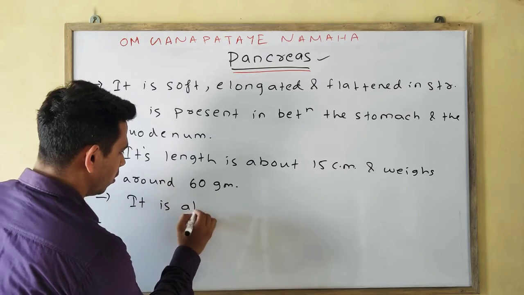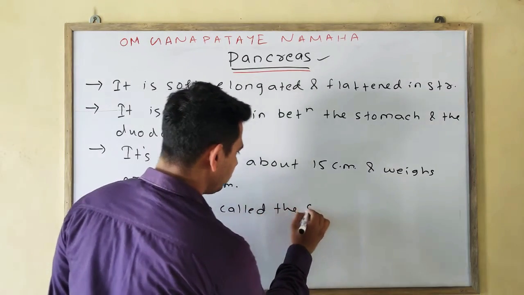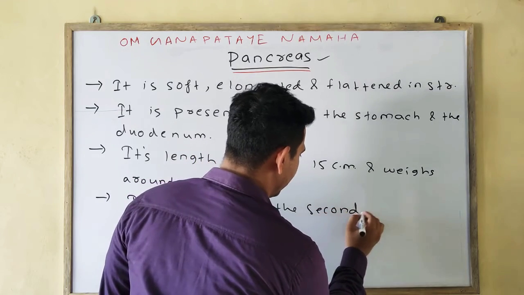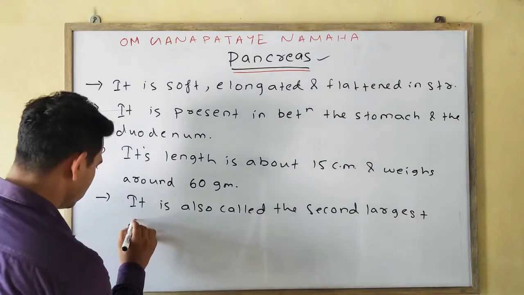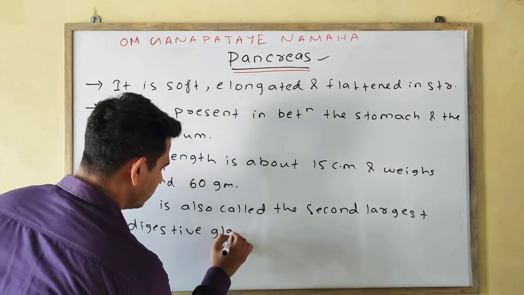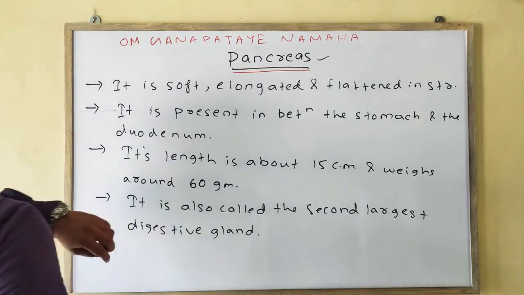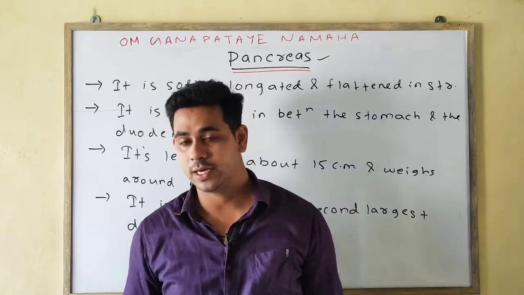It is also called the second largest digestive gland. Okay. Do you remember which is the largest gland in our body?